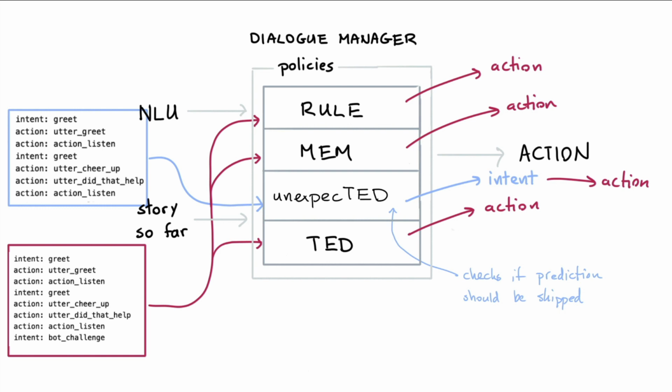There's no need for us to trigger. And this is a hard-coded mechanism inside of the policy algorithm. Another thing that we do is we make sure that this action unlikely intent is removed from the data that the other policy mechanisms see. The tracker featurizer ignores these events because these are events that TED and the rule policy shouldn't be taking into account.